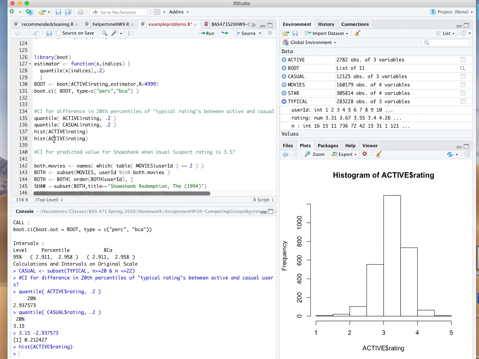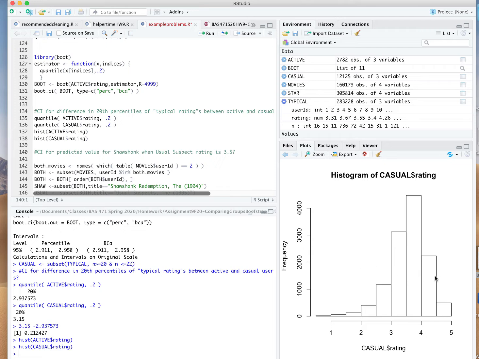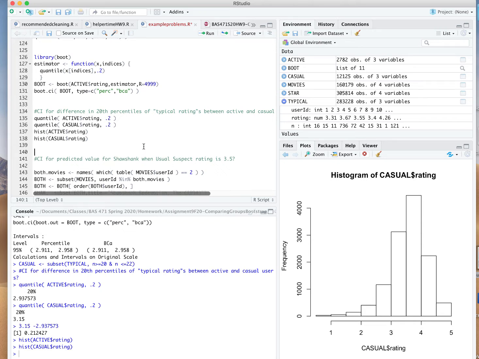Here's the distribution of the typical ratings the casual users are providing to us, a little bit skewed up towards higher values. How big of a difference in 20th percentiles, kind of at the lower part of this distribution, are we talking about? So the boot package really won't help us out in this case since we have two different samples here, but we can program it pretty easily.